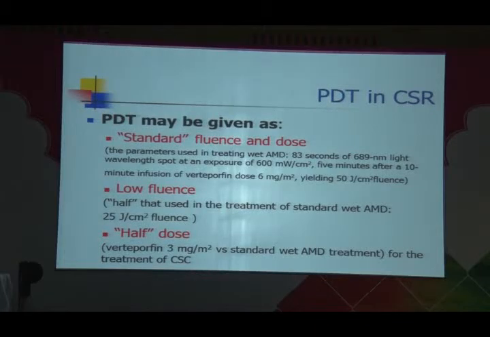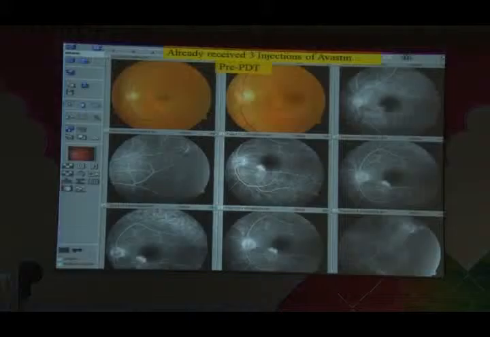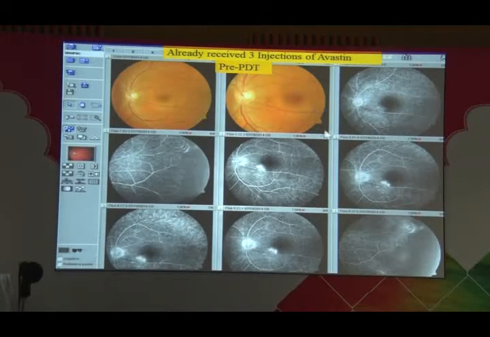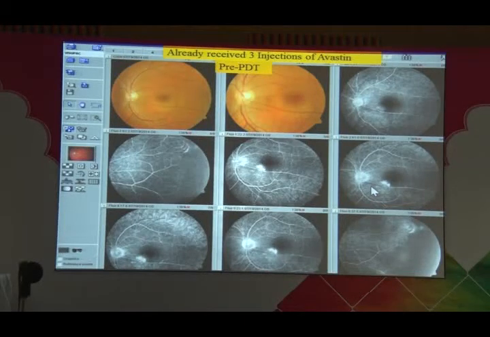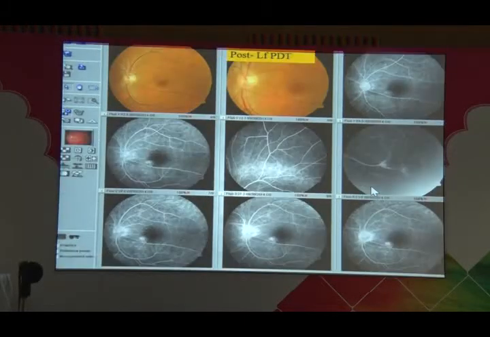Coming to the last modality, that is PDT. If you give a standard PDT, there is a potential of hypoperfusion of the choriocapillaris. Therefore, what is recommended is to give a low fluence PDT in such patients so that the perfusion of the choriocapillaris is preserved. So this is one patient who had received 3 injections of Avastin, and this is the angiogram at presentation. Since the leak was juxtafoveal, this was the OCT picture.